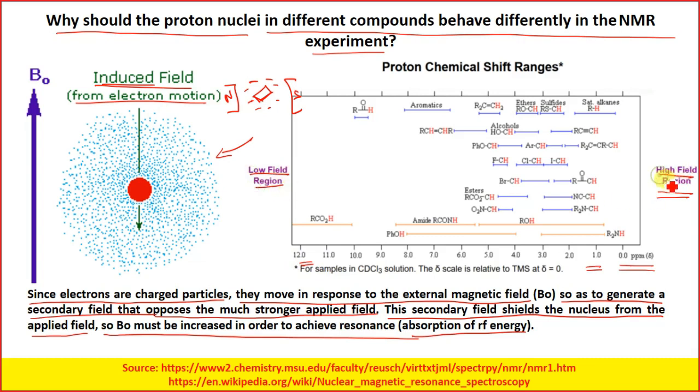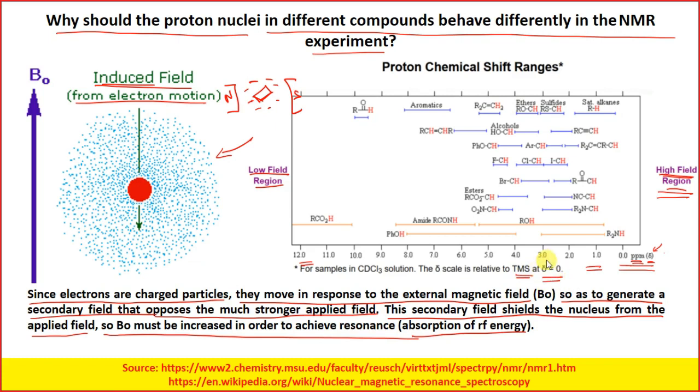Over here you have ppm, delta. Delta means change. So this delta scale is relative to TMS, which has a delta of 0.